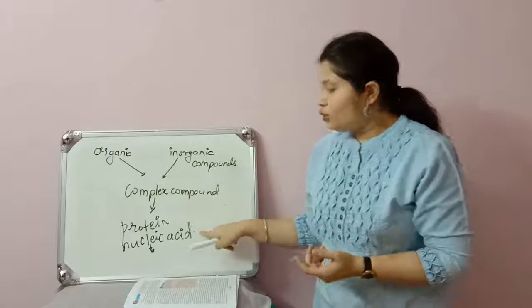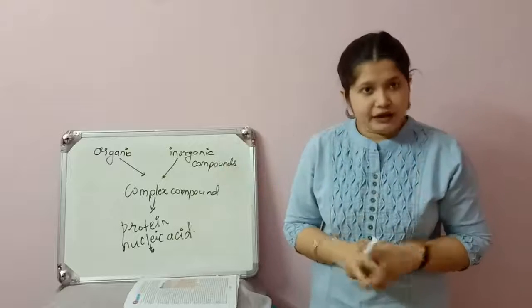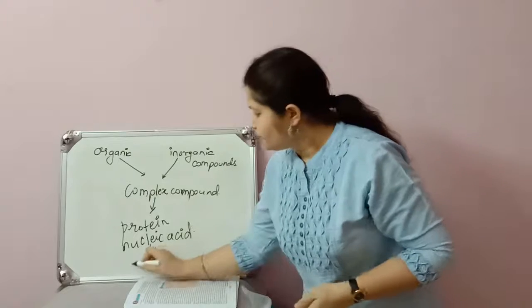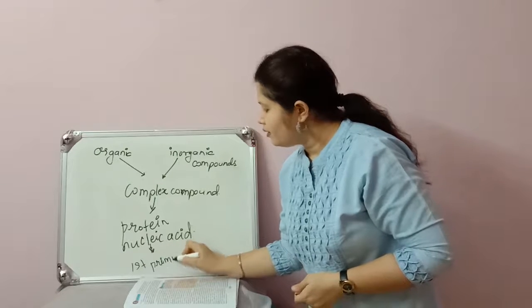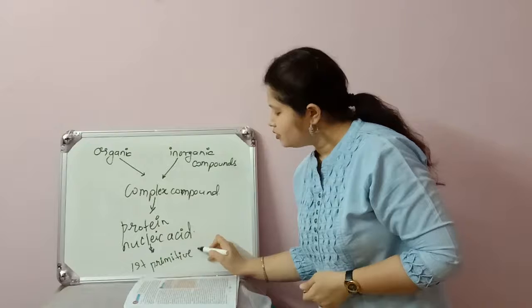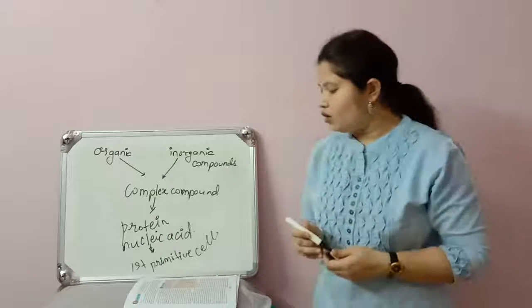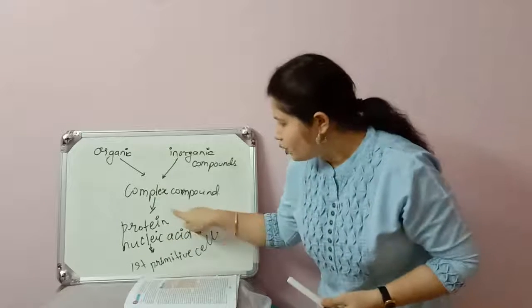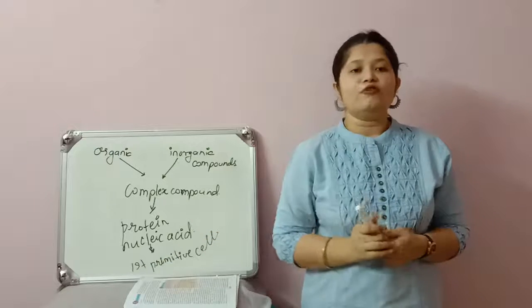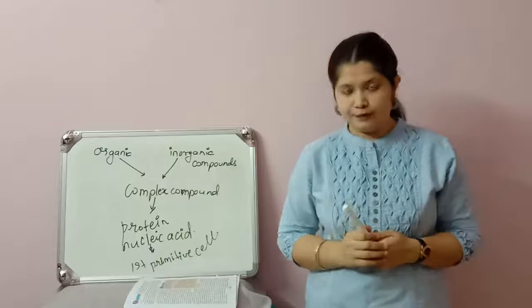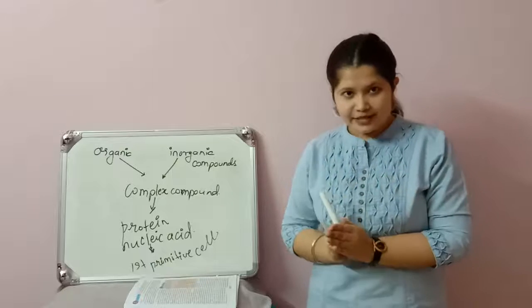Now, protein and nucleic acid came together and they formed the first primitive cell. Okay? So, protein and nucleic acid came together to form the first primitive cell. I hope this much is clear.